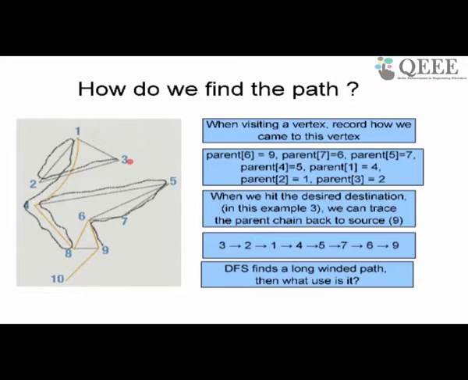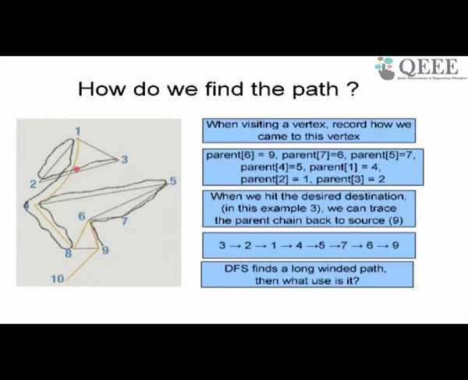But if you look at the parent data structure, 3's parent will be set as 2, 2's parent will be set as 1, 1's parent will be set as 4, 4's parent will not be set as 8, 4's parent will be set as 5. Why? 4's parent will be set as 5 because we reached 4 first time from 5. The parent node is set only when we reach 4 for the first time. We came to 8, from 8 we came back to 4, that is by backtracking, okay. So we are setting the parent node only when we come from 5 to 4 for the first time. That's why 4's parent is set to 5.